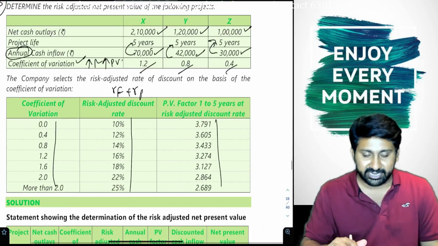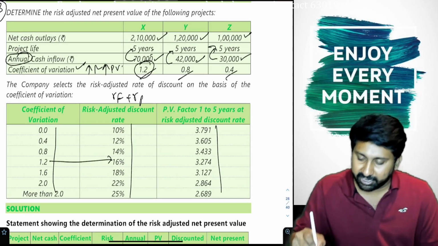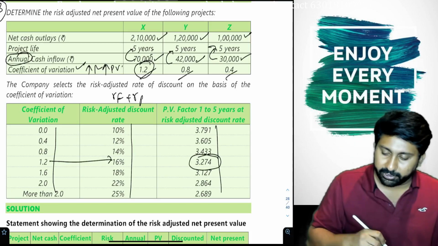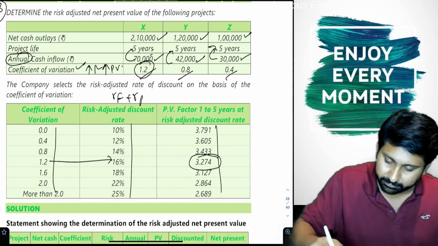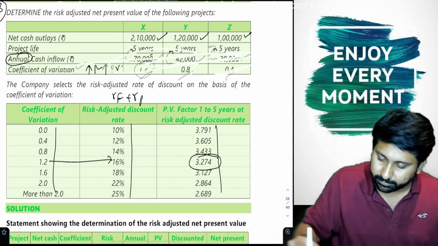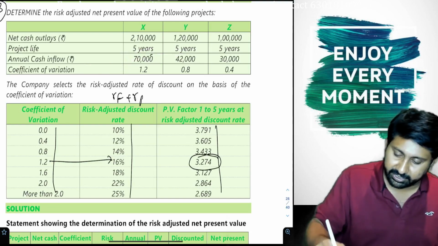Nothing great. So see here. First project, 1.2. For 1.2 what is the rate? 16. For that what is the annuity factor? 3.274.